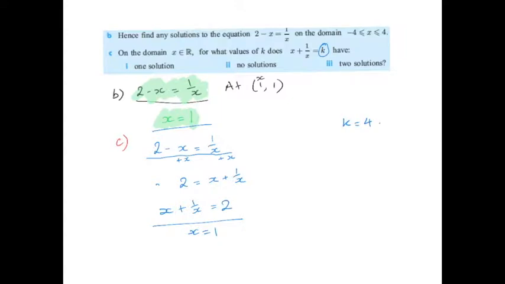When k is 4, we get the equation x plus 1 on x equals 4. By minusing x to both sides, we get 1 on x equals 4 minus x. So to find the solutions for that equation, we need to look at the points of intersection for y equals 1 on x and y equals 4 minus x.